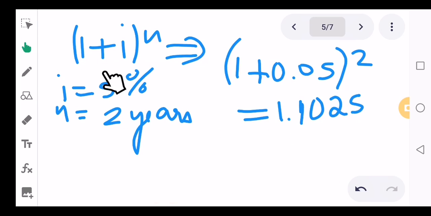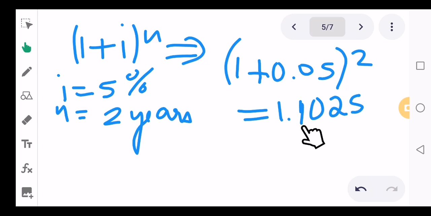1 plus I to the power n means the value of 1 rupee after n years at this rate of interest. Let's take an example: assume I is 5% and n is 2 years. When you substitute, you get 1 plus 0.05 to the power 2. When you solve this in a calculator, you will get 1.1025.